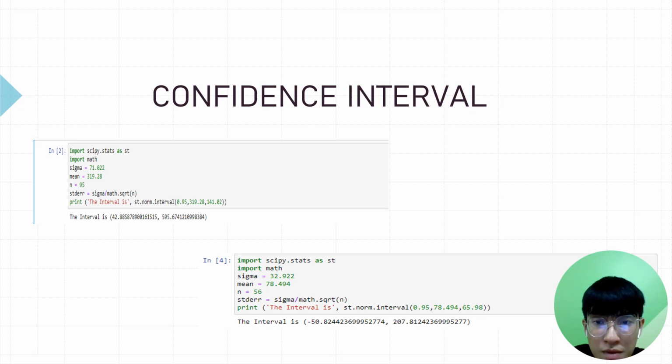And for the average profit for sales from the East only, we are 95% confident that the true average value lies within the confidence interval of negative 50.82 to 207.81.